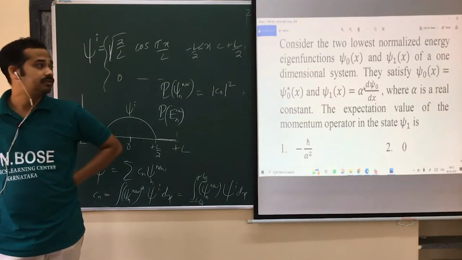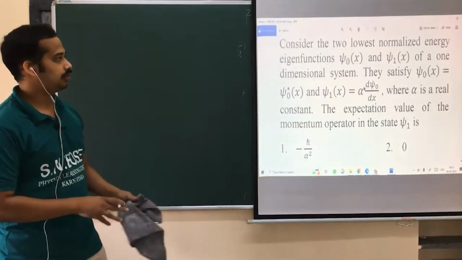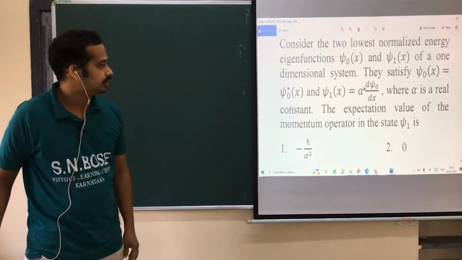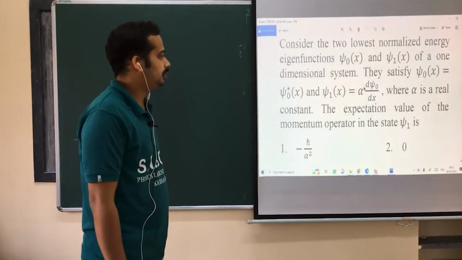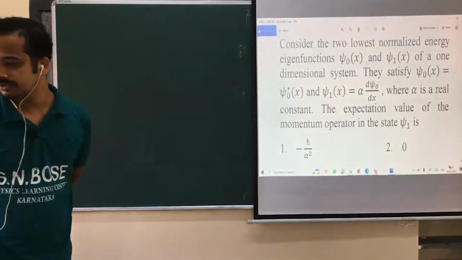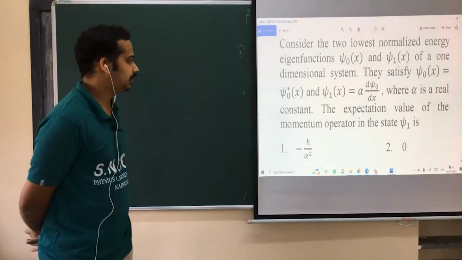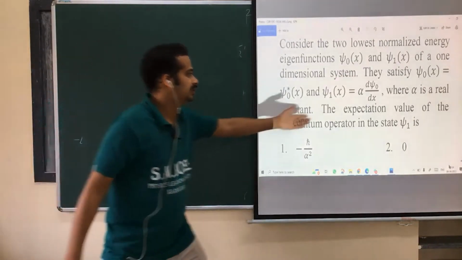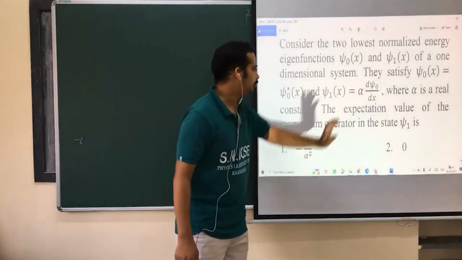You have to tell me this answer without solving the question. Consider the two lowest normalized eigenfunctions psi naught and psi 1 of a one-dimensional system. They satisfy psi naught equal to psi naught star, psi 1 is equal to alpha d psi naught by dx. That means the ground state is a real function. The first excited state is also a real function, because when you take the derivative, you will not get any complex quantity, isn't it? And alpha is also real.